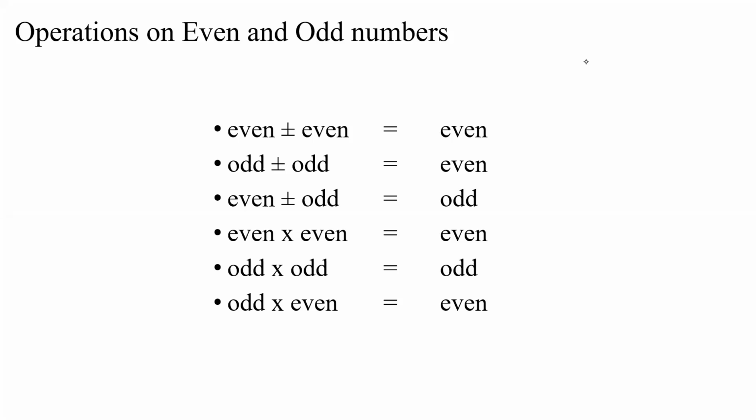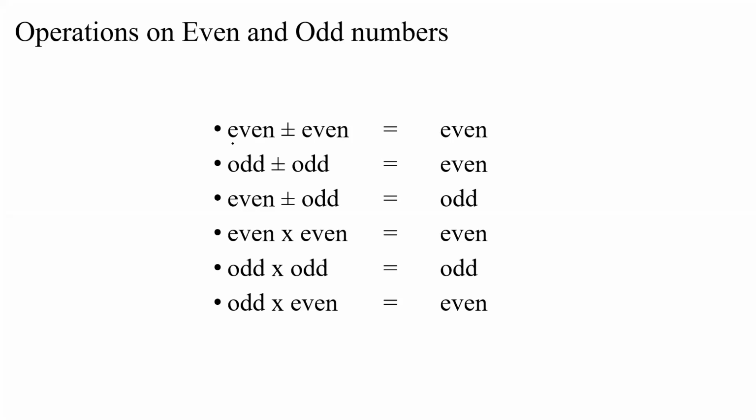Now we have even and odd numbers. So basically, when you do some operations on even and odd numbers, you get a particular result, and the result could be even or odd. This again might seem trivial, but it's very useful. It is very basic, but it comes in really handy in a lot of questions. We'll see one of those questions in the next slide.